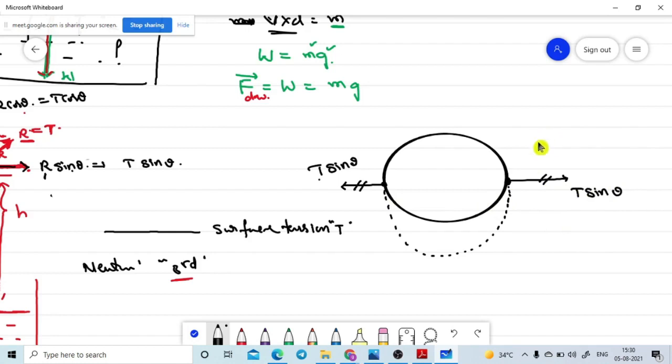Are you getting it or not? Yes, sir. So you may get a doubt: what about this point? Along this direction also there may be a T sin theta value available.